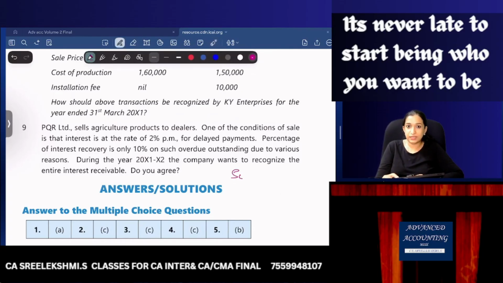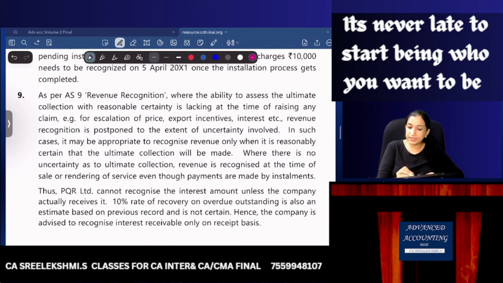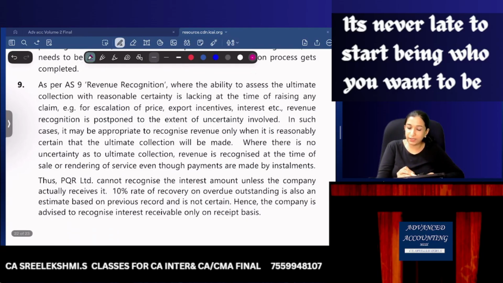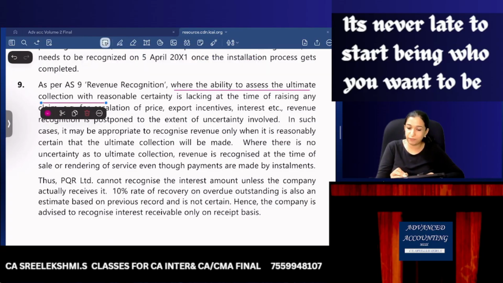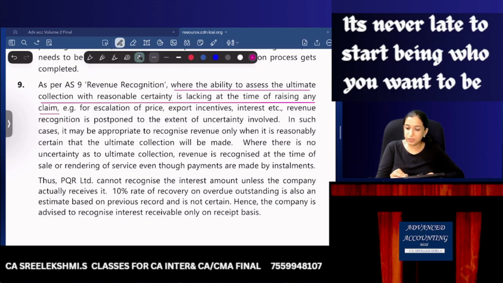Okay, so let's read the answer given. As per AS 9 revenue recognition, where the ability to assess the ultimate collection with reasonable certainty is lacking at the time of raising any claim, revenue recognition is postponed. So PQR cannot recognize interest unless the company actually receives it. So we have already done this question.